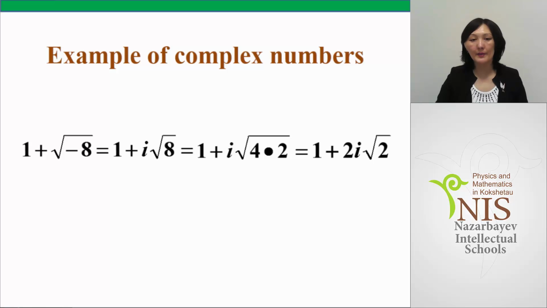Example of complex numbers. 1 plus square root of minus 8. We can rewrite square root of minus 8 as a product of square root of minus 1 and square root of 8. We know that square root of minus 1 is equal to i, and square root of 8 we can rewrite as a product of square root of 4 and square root of 2. We know that square root of 4 is equal to 2. So the final result is 1 plus 2i multiplied by square root of 2.